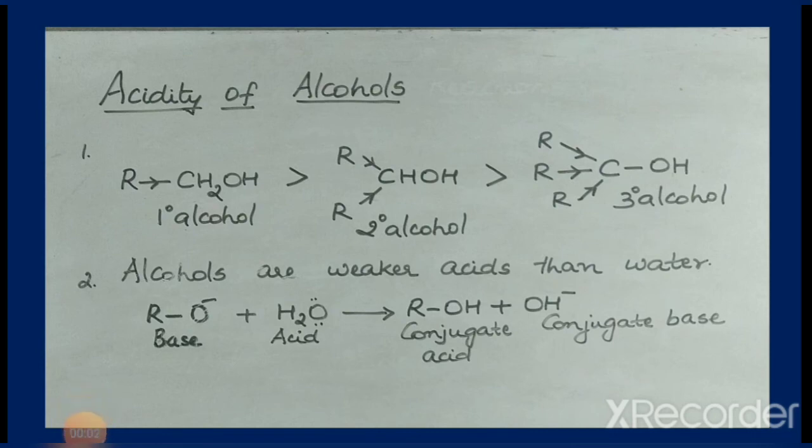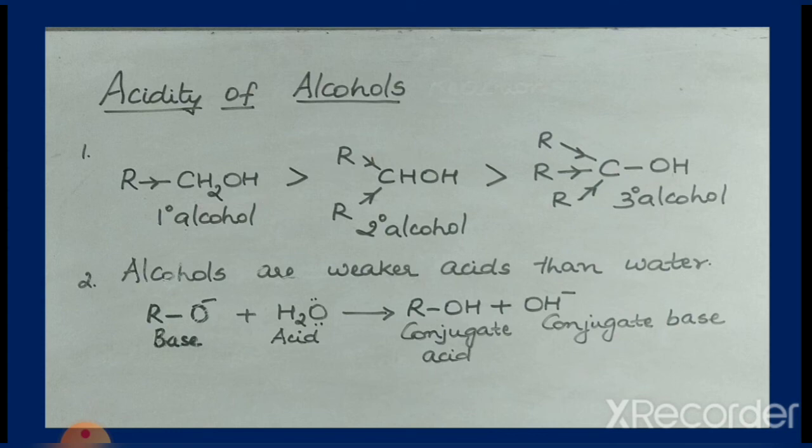Acidity of alcohols. Among primary, secondary and tertiary alcohols, which is more acidic and why? In alcohols, it is the OH hydrogen which is released as a proton. So if the electron density around oxygen is more, it will be difficult to release a proton. In a primary alcohol, that is RCH2OH, the alkyl group is electron releasing. Therefore, the electron density around oxygen increases. But in a secondary alcohol, there are two such electron releasing alkyl groups, whereas in a tertiary alcohol, there are three electron releasing alkyl groups.